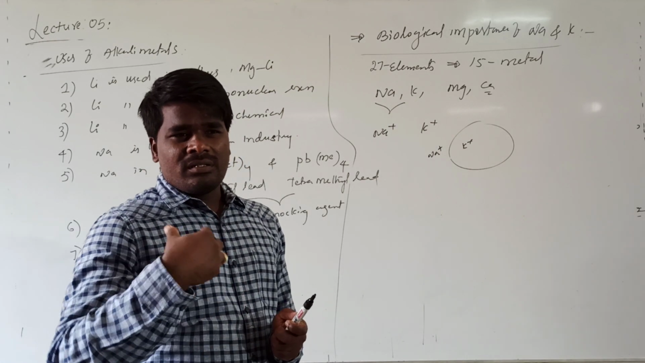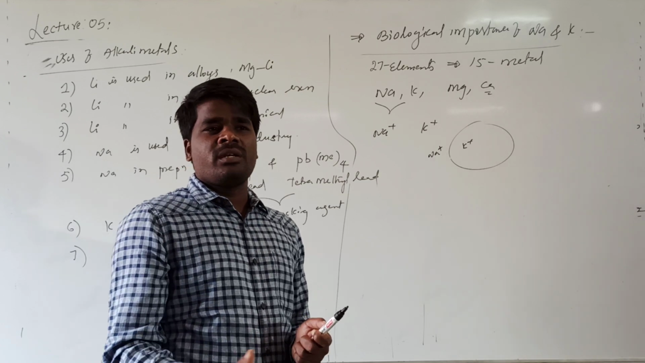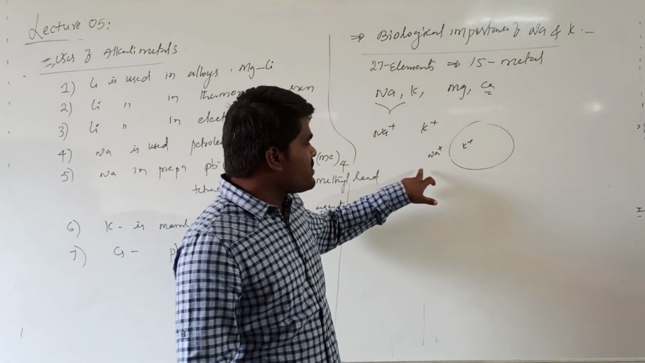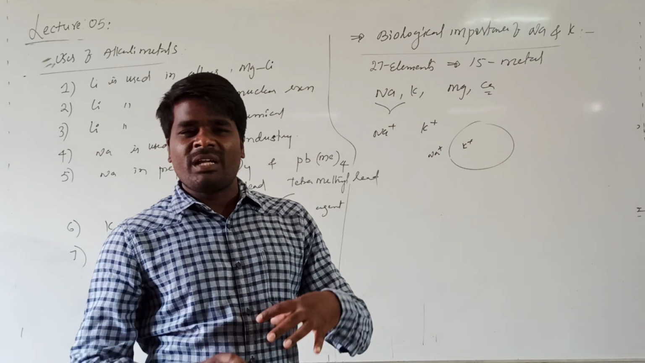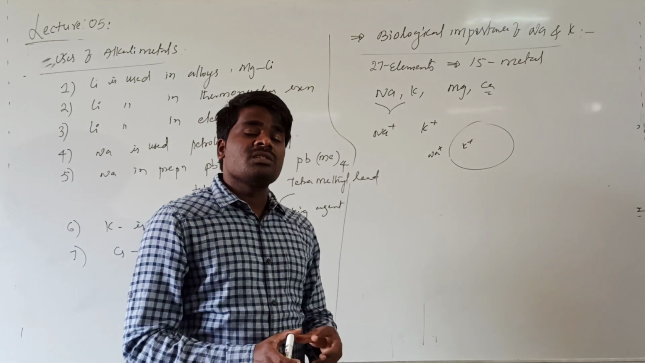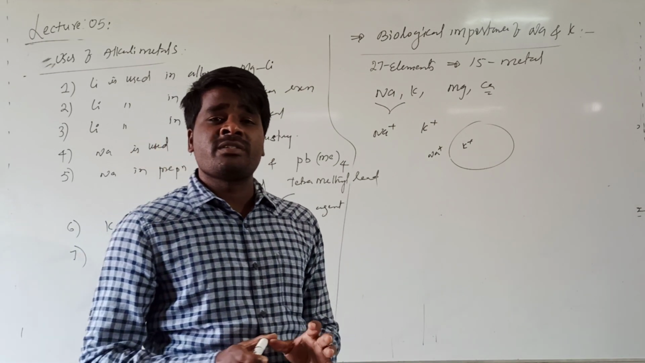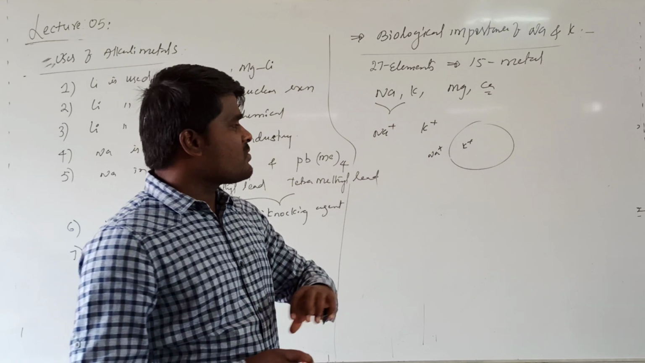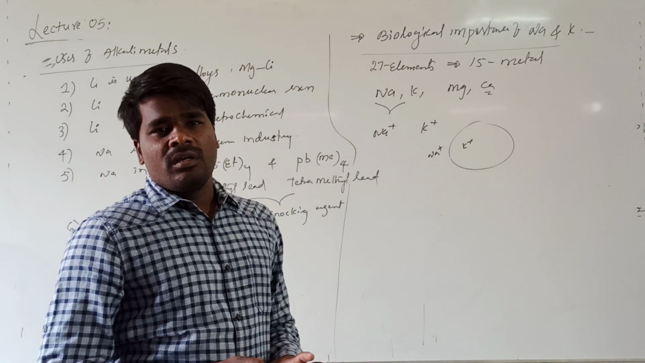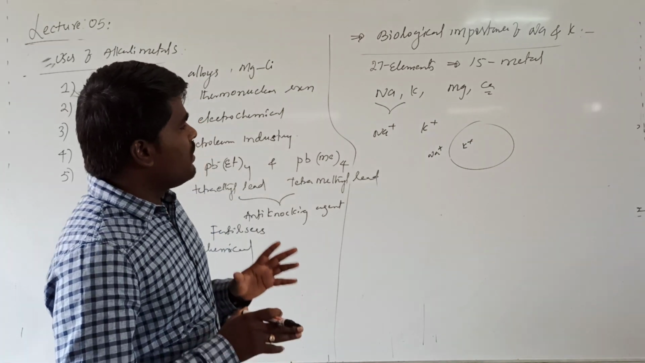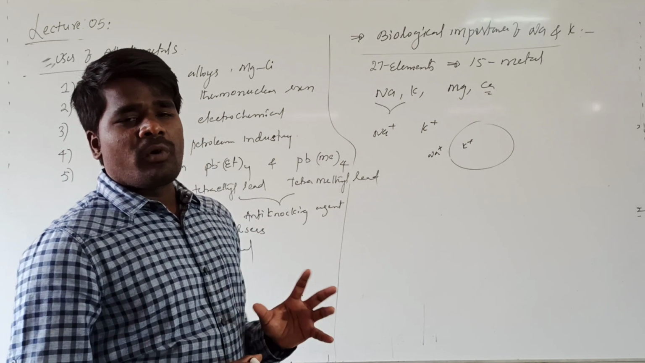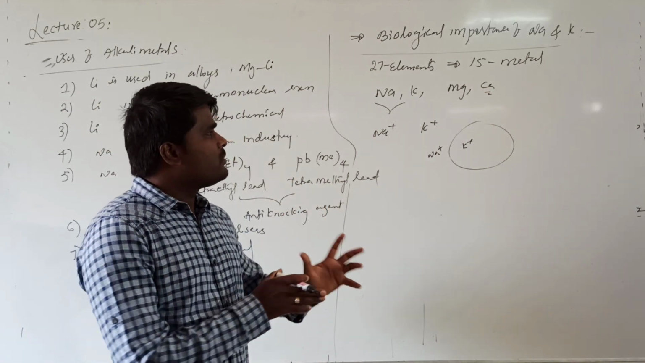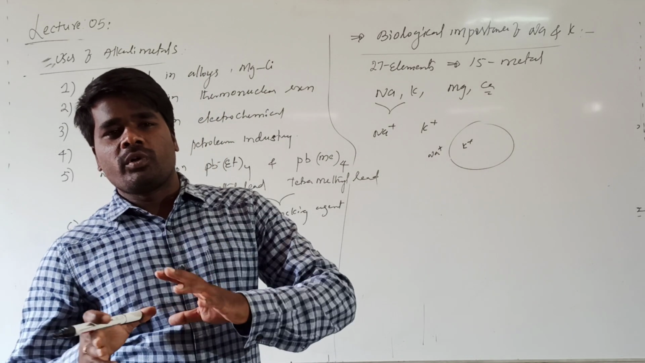The information received or transferred by the nervous system is transported through these nerve impulses, which are generated by sodium, potassium and various other ions. Sodium and potassium also play an important role in the contraction of muscles, and the energy required for this process is given by the ATP in the blood. So their presence is essential for the proper transmission of nerve impulses as well as muscle contraction and relaxation. This is about the biological importance of sodium and potassium.